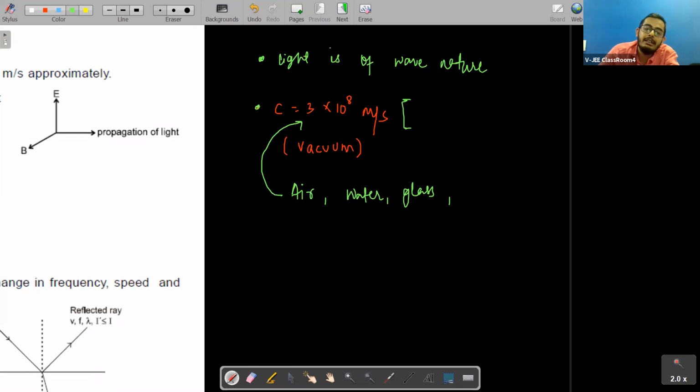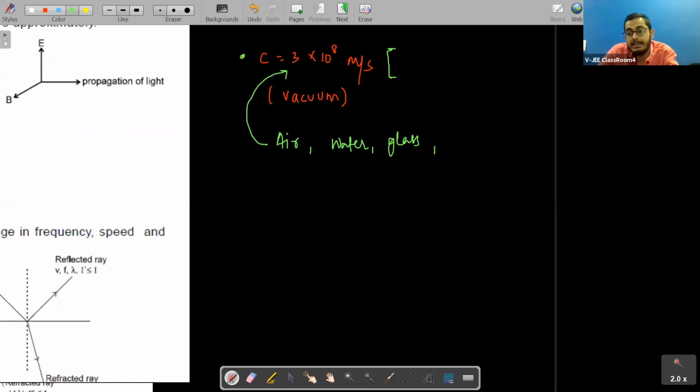Since we say that light is a wave, in this chapter we are considering that light is a wave. There are a few wave parameters, right? One is wavelength, one is frequency, and the other is speed. These are the three parameters for a wave. We already know about these: lambda is the wavelength, f is the frequency, and c is the speed.